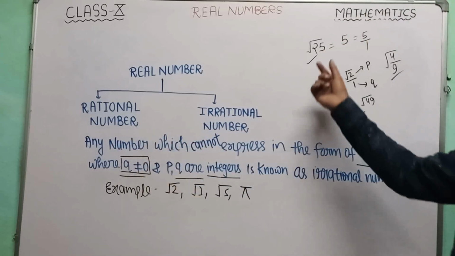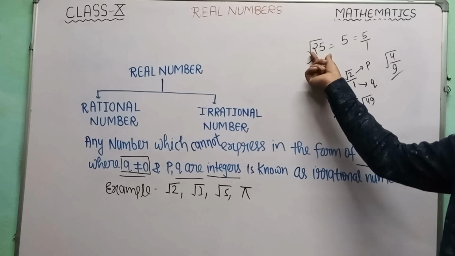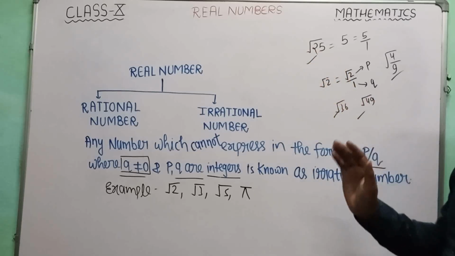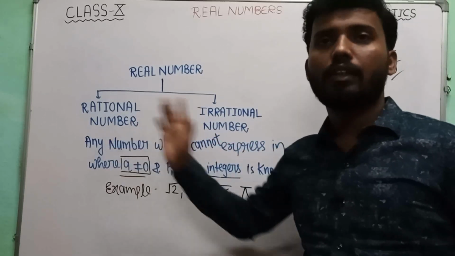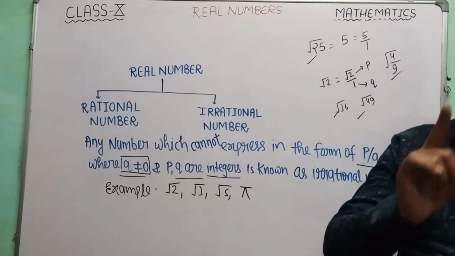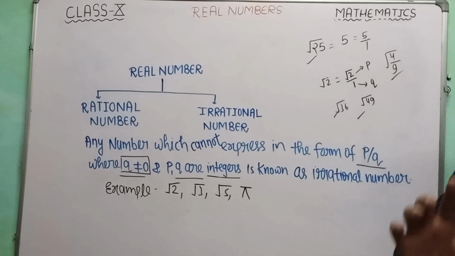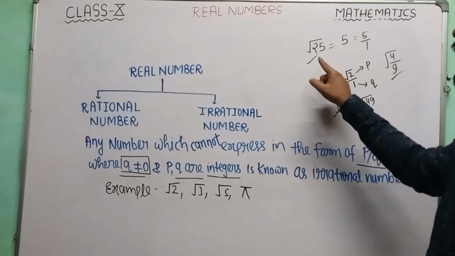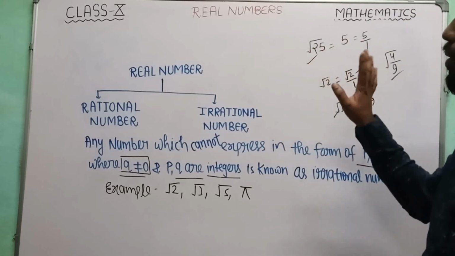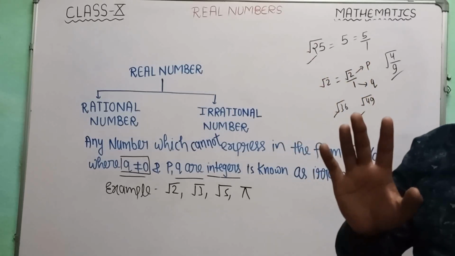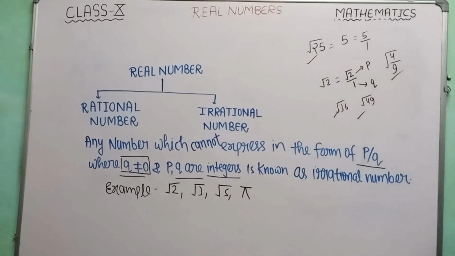If we are taking a perfect square number into the root, then it will become a rational number. We have to think about that. In the recent board paper, there was one question framed based on this, and most of the students made mistakes there. I think you should make a note of it.